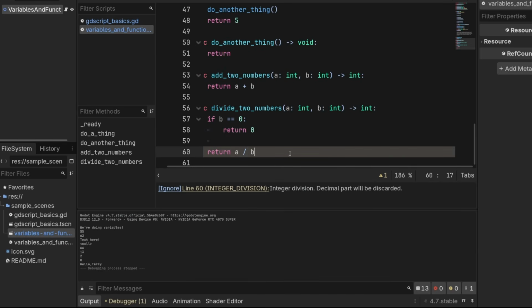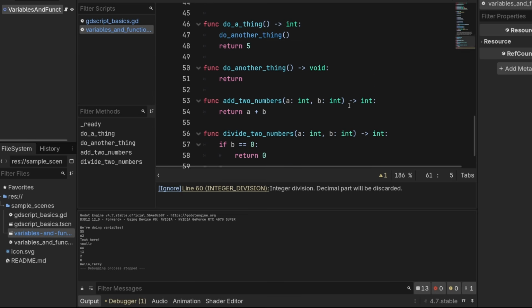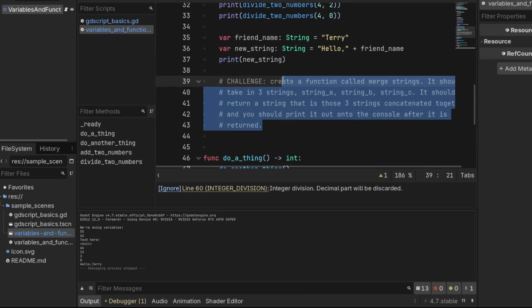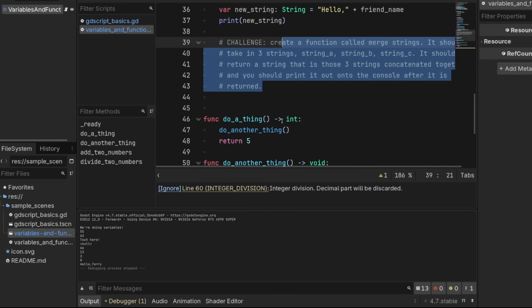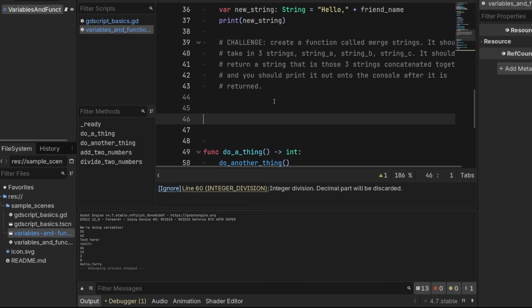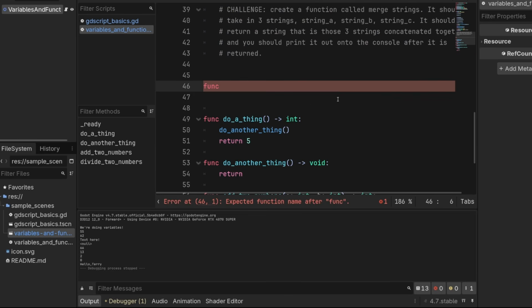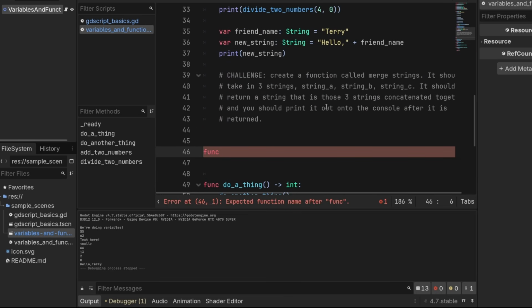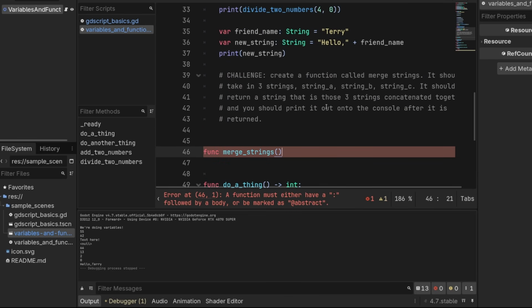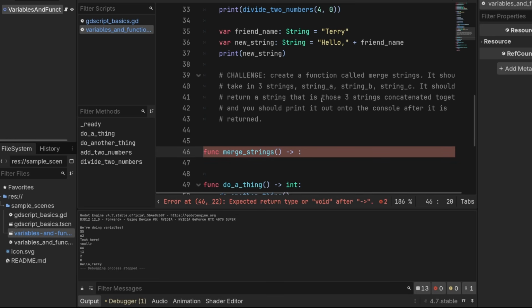Okay, cool. Welcome back. So if you remember, we need to create a function called merge strings. So let's do that. We'll do it right here because it doesn't matter where we define the functions in our code. We'll do func merge strings. Now, this function signature is important here. Remember, we want to have 3 arguments. So string A, string B,